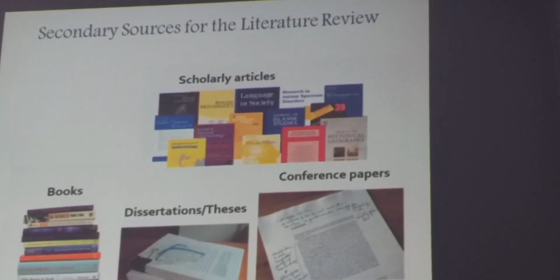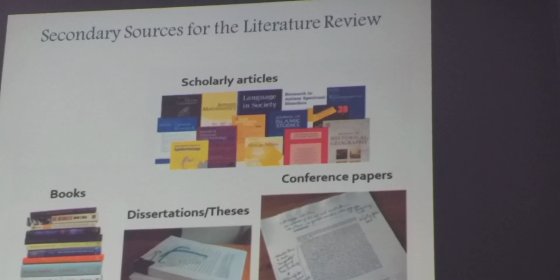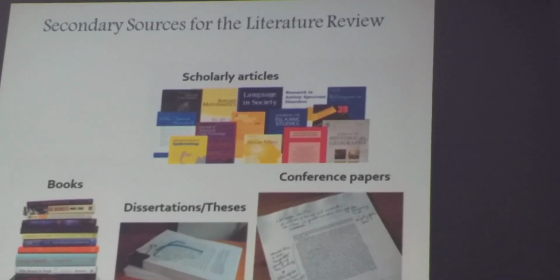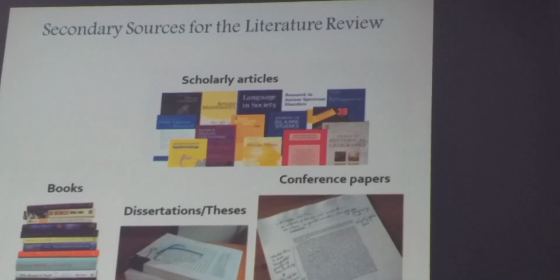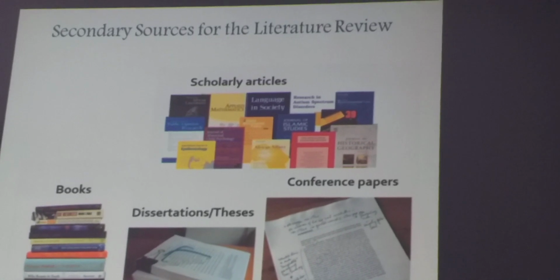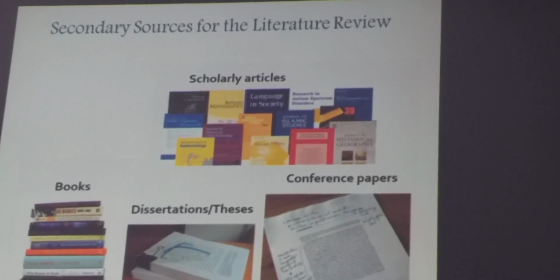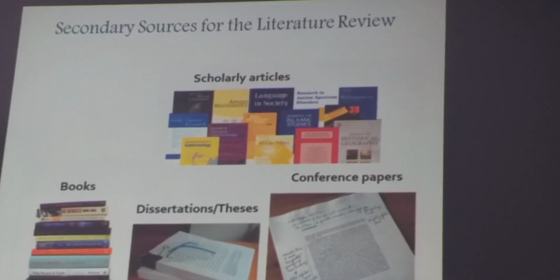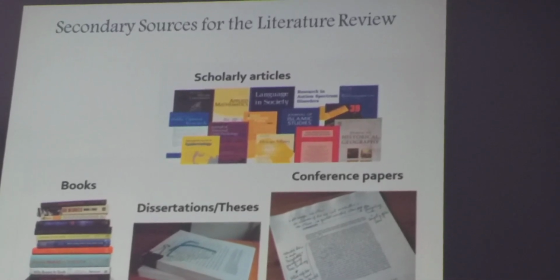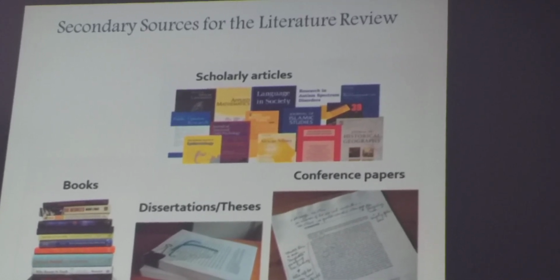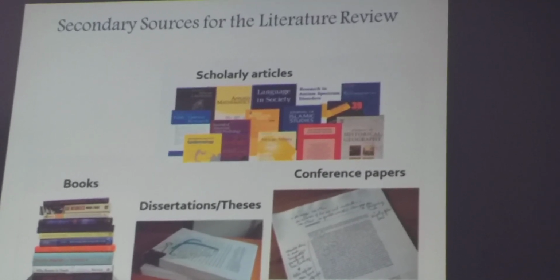So this is an overview concerning the most important sources: primary, secondary, and tertiary sources, and the main differences between them. Sources are not limited, as you can see here in the slide, to scholarly articles, books, dissertations and theses, conference papers, but also to databases and websites.